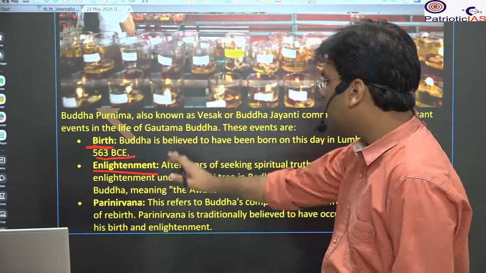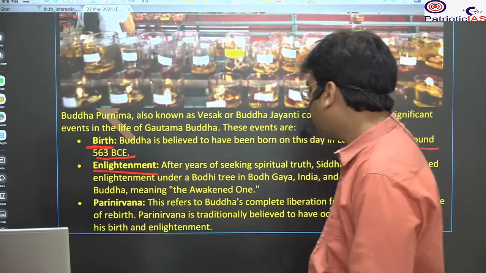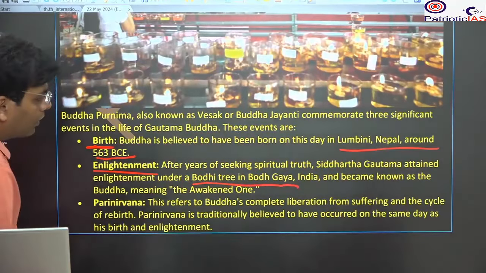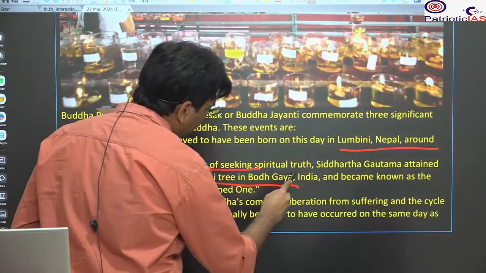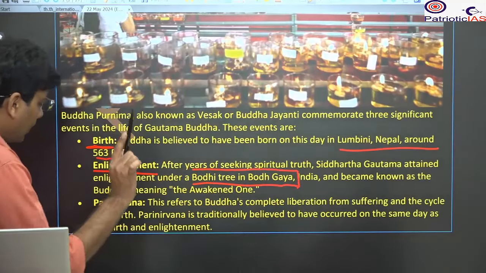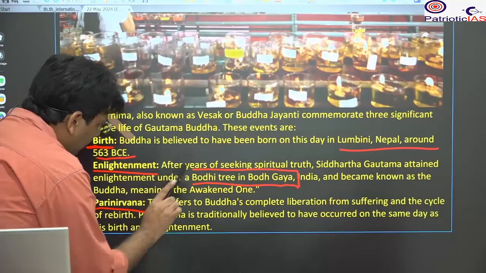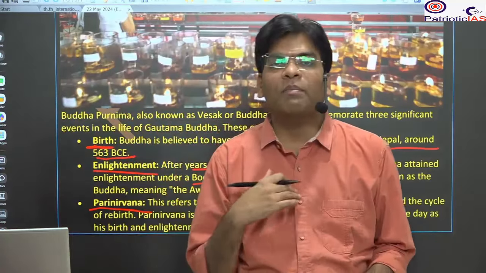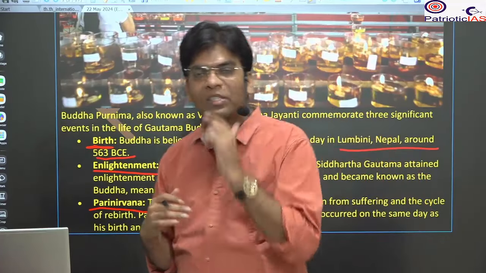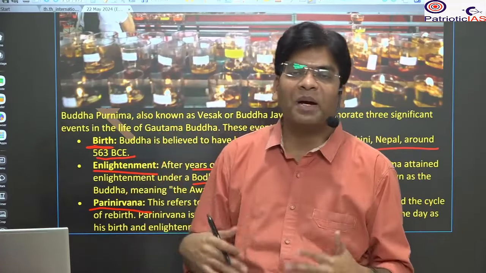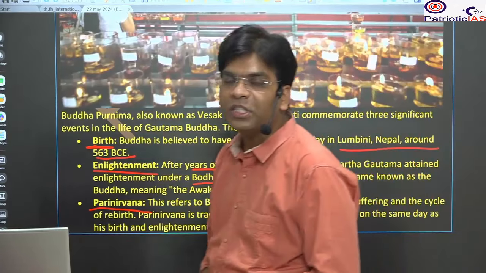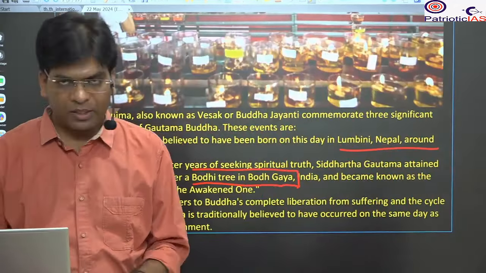This is the enlightenment. The Buddha got enlightenment under the Bodhi tree in Bodh Gaya, in Bihar. Please remember this. The other thing is the Parinirvana. The Buddha got the Parinirvana in Kushinagar, the hometown of myself. Kushinagar is my residential area, my native area. So in Kushinagar, the Buddha got the Parinirvana.